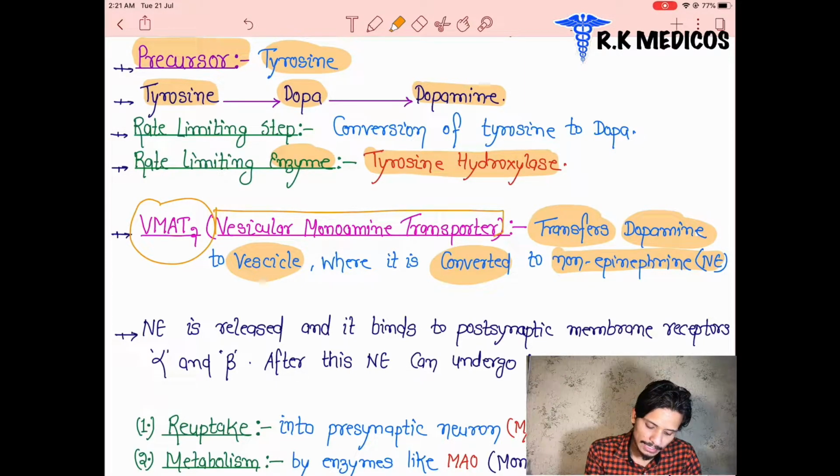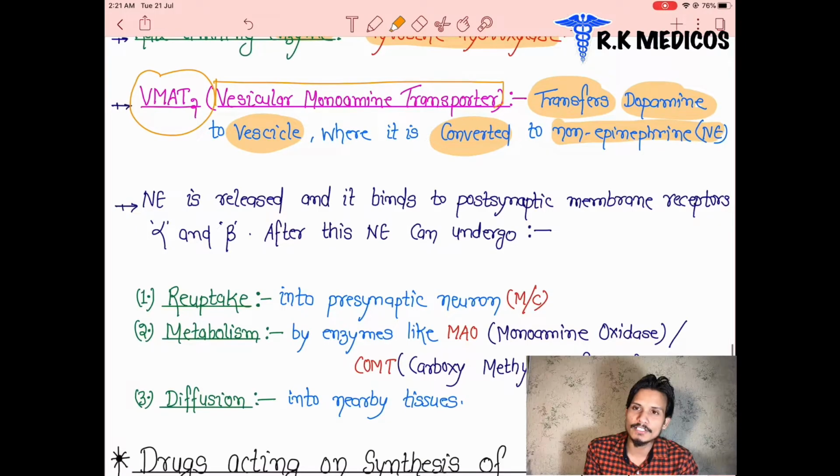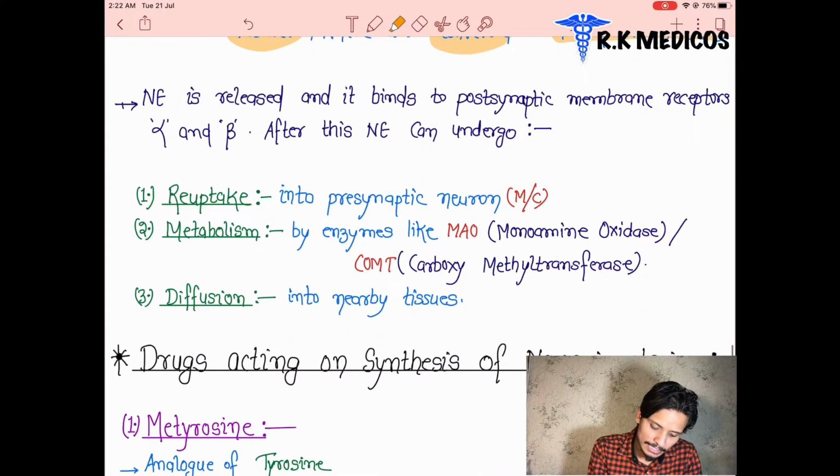And which step is the rate limiting step? The step where tyrosine is converted into levodopa is the main step of this reaction. That's why this step is also called the rate limiting step. Next, which transporter helps transport dopamine inside the vesicles? That is VMAT2. And then the norepinephrine is released.